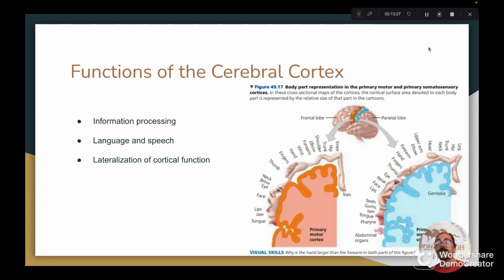Lateralization of cortical function. Lateralization refers to the specialized functionality of each hemisphere of the cerebrum. For example, the left hemisphere is more suited to performing mathematics, logical operations, and understanding language. Now, the right hemisphere is more adept at pattern recognition, face recognition, identifying spatial relationships, and nonverbal thinking. And a fibrous structure known as the corpus callosum facilitates communication between the two hemispheres of the cerebrum.